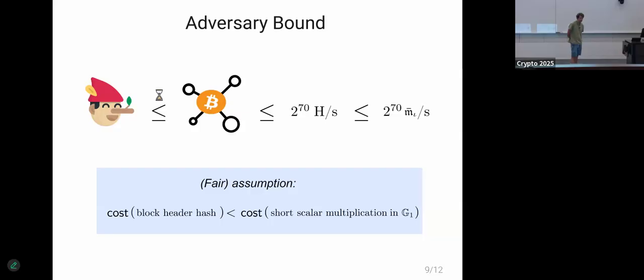And not only that, under the fair assumption that computing the hash of a Bitcoin block header is significantly cheaper than computing any short scalar multiplication in any of the bilinear groups, we can also make this upper bound. So basically the time bound is the number of short scalar multiplications that the adversary can perform within a certain interval of time.